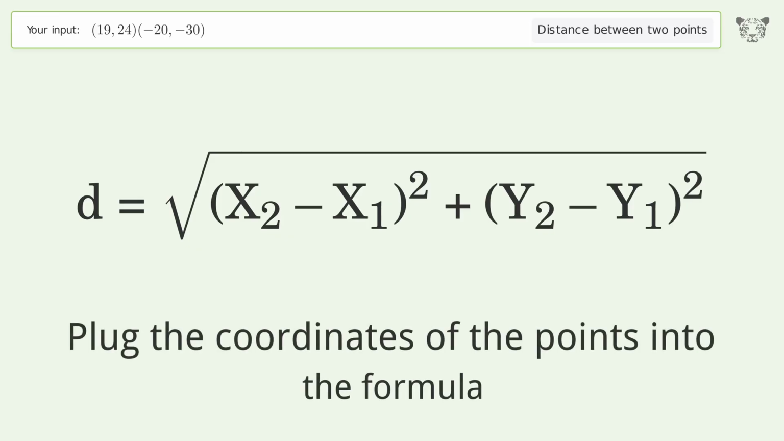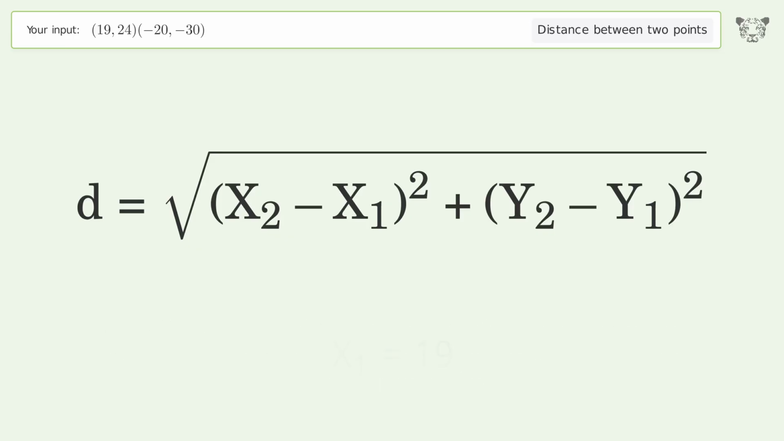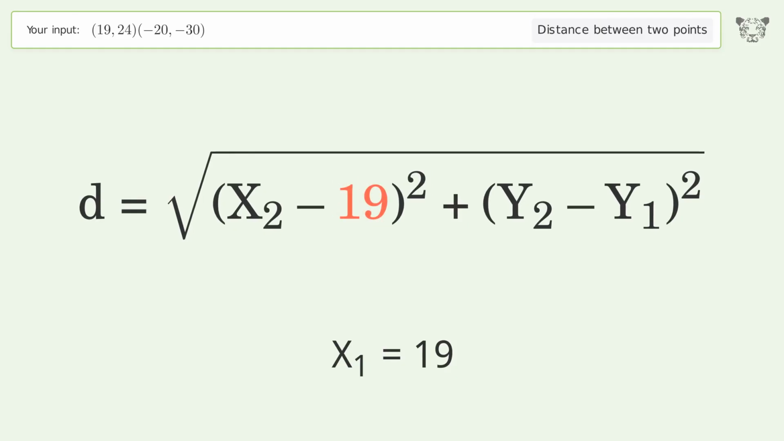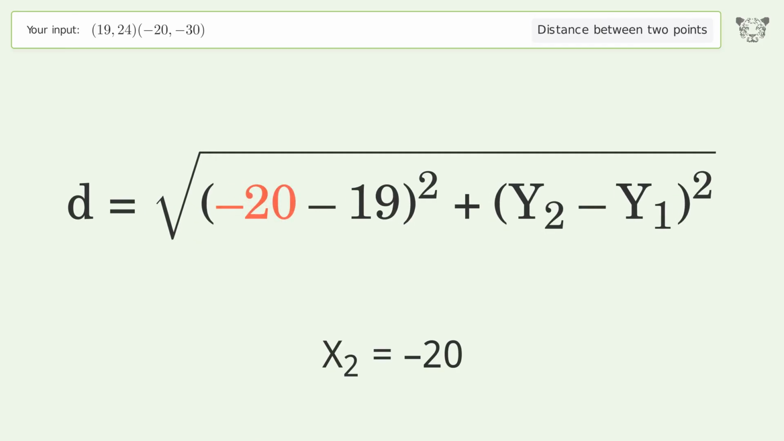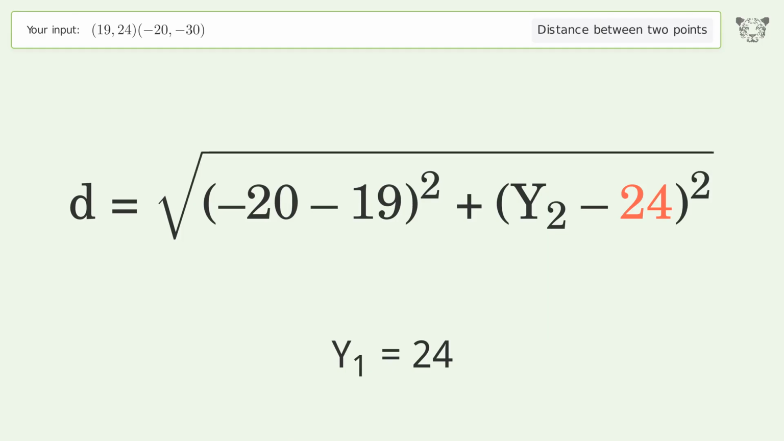Plug the coordinates of the points into the formula. x1 equals 19. x2 equals negative 20. y1 equals 24. y2 equals negative 30.